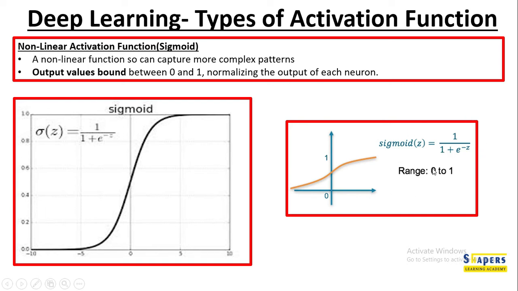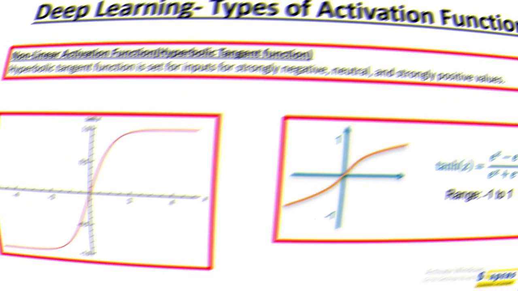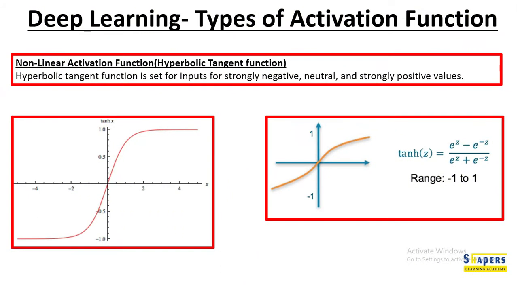So that's the beauty of the sigmoid function. The sigmoid function normalizes the value or converges a value between 0 and 1 so that the neuron gets the proper input to get activated.